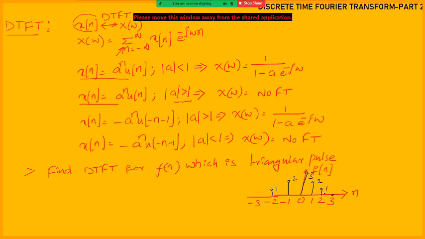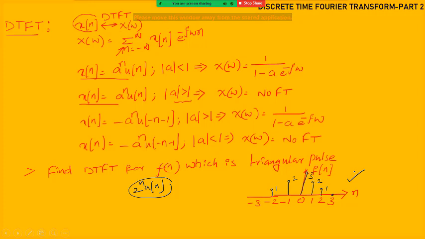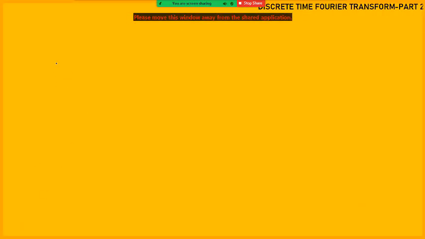In yesterday's problems, they gave the mathematical expression like 2 power n u of n, and we calculated that DTFT. Now we have taken one graphical representation of the signal. For this graphical representation also we can calculate the DTFT. Once again I am drawing the signal.